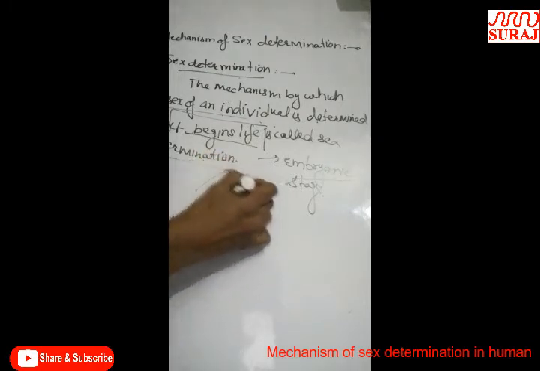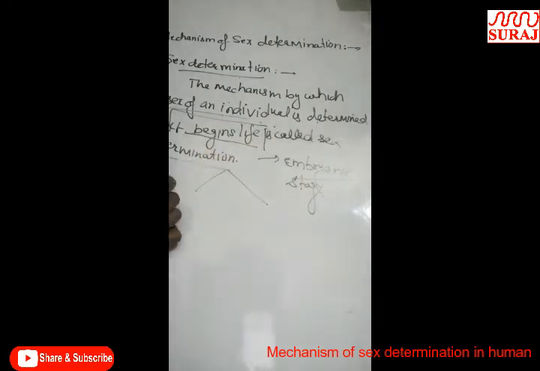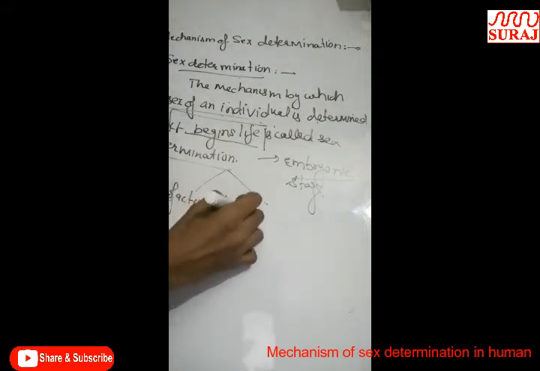Sex determination is done by two factors, or you can say two methods.